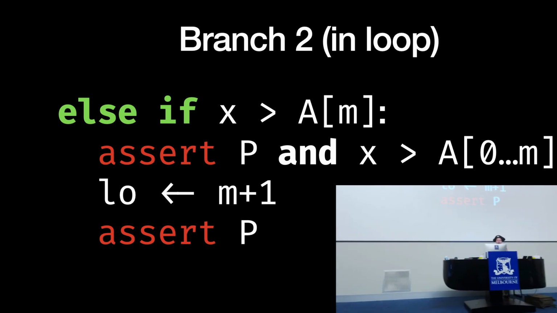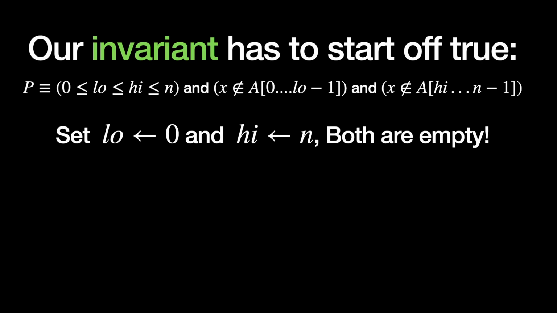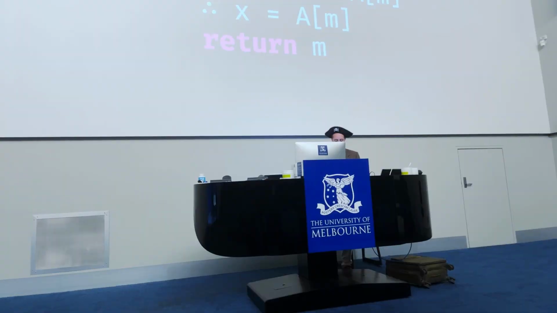I'm not going to belabor the details. We know that low is still within the bounds. We know that high is bigger than low. We know that high is less than the end of the array. And we also know the key factor in this one is thanks to our if statement that X is not in the part that's being closed off by where we move low to. And because we haven't moved high, it's still trivially true that X is within the remaining part of the array.